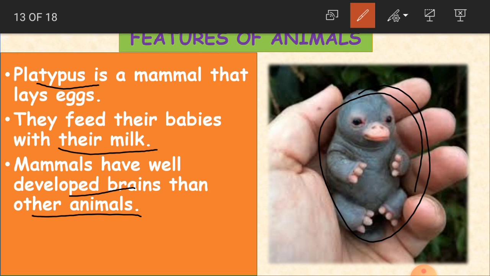So that is why mammals are fully developed. We can say that mammals have fully developed sense organs, especially the brain. Okay, children, so these are some features of animals. They are very different from one another, and even their eating habits are different.